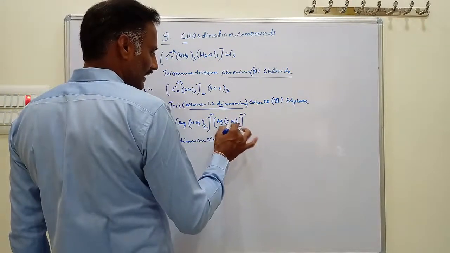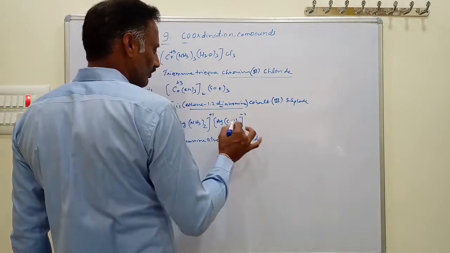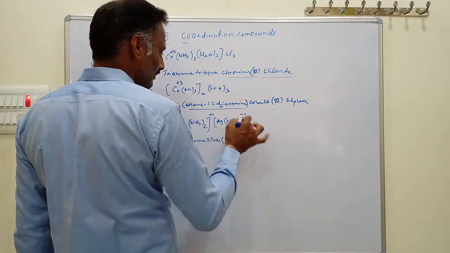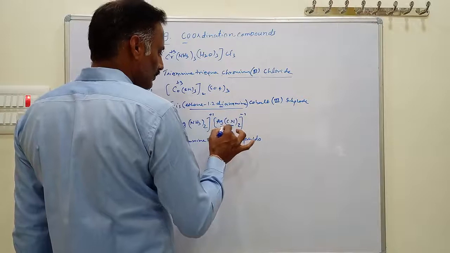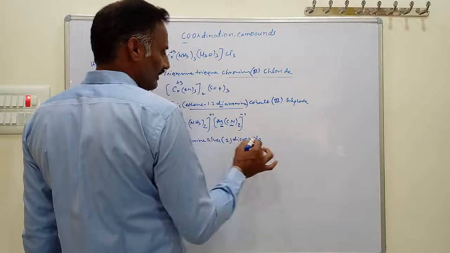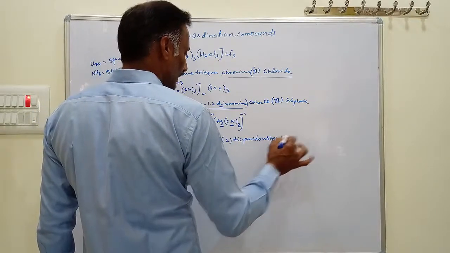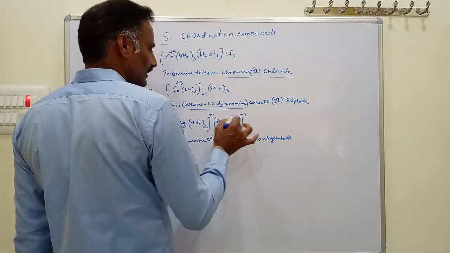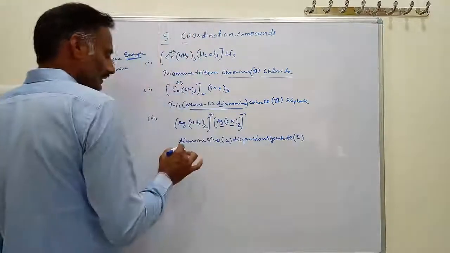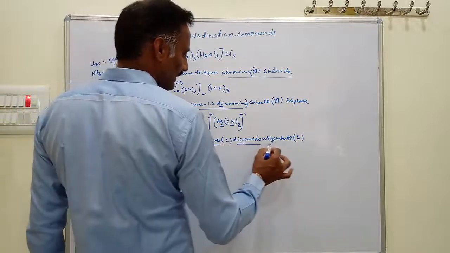This is dicyanide. This is the cyanide ligand, dicyanide, and which type of complex is this? This complex is called an anionic complex. For anionic complexes, we use the Latin words of the metals. The Latin word for silver is argentate, so dicyanidoargentate, and the -1 charge indicates argentate(I). That is diamminesilver(I) and dicyanidoargentate(I).